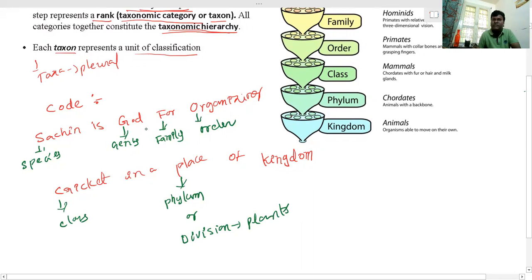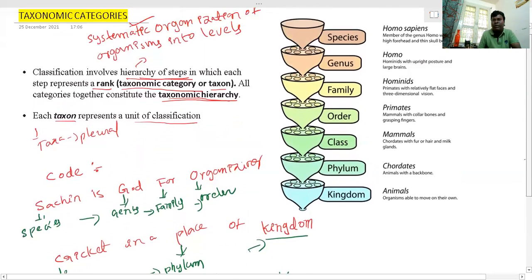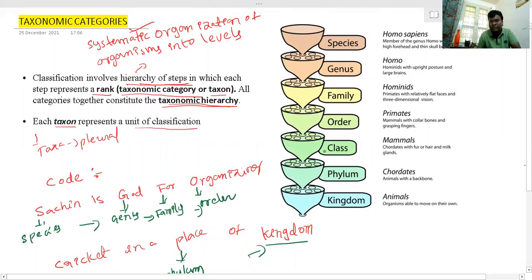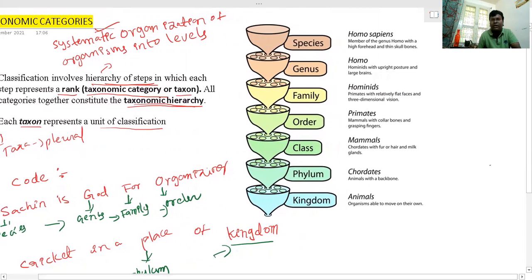So once again, listen here. Sachin is God for organizing cricket in a place of kingdom. S stands for species, G stands for genus, F stands for family, O stands for order, C stands for class, P stands for phylum, K stands for kingdom. If they frame any kind of question from this, you can easily answer. It's very important. The entire chapter depends on this only.